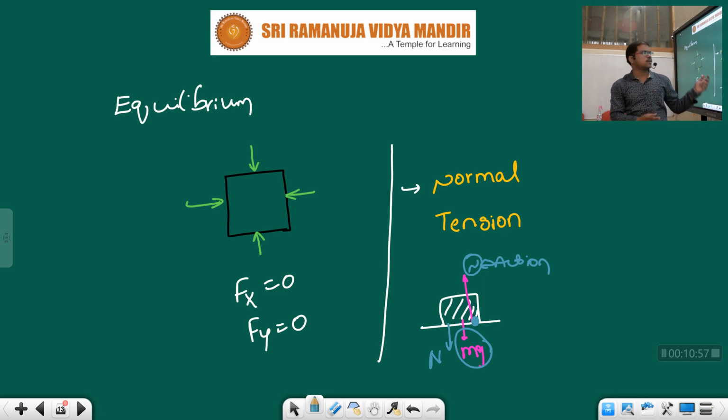So here you should not confuse normal force and gravity, children. Maybe while taking the net force, we make both equal, but both are different quantities. Gravity is one thing, normal force is another thing. Those are not action and reaction.